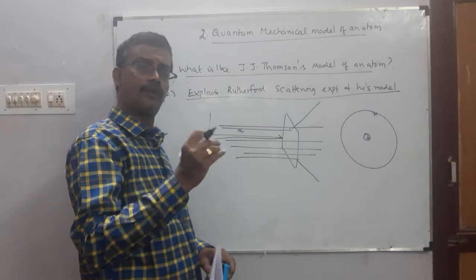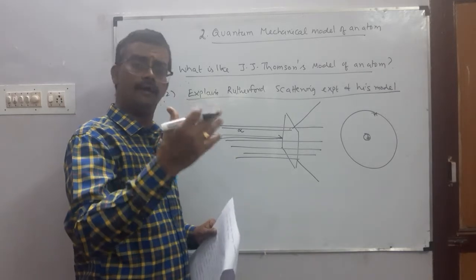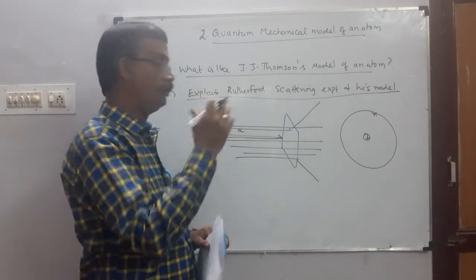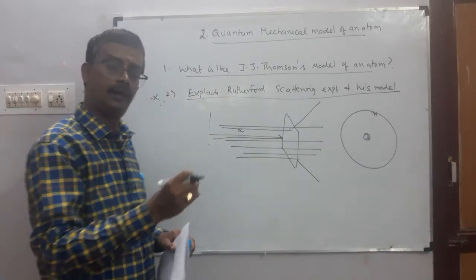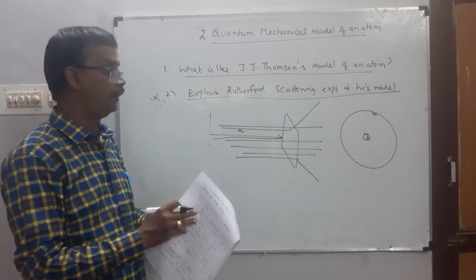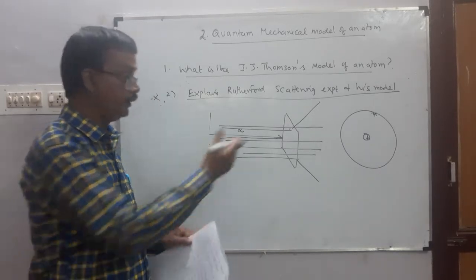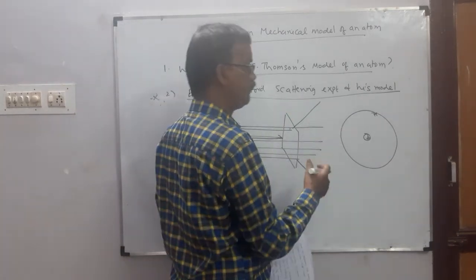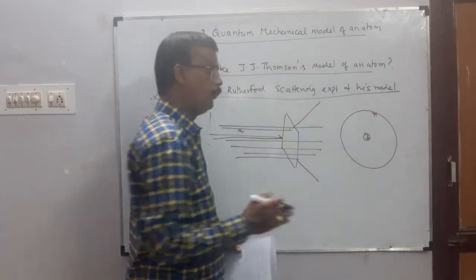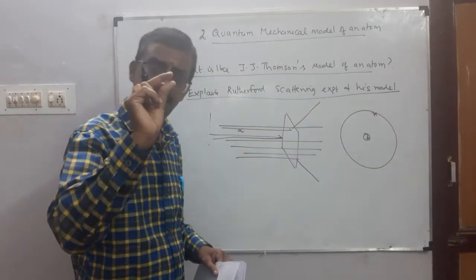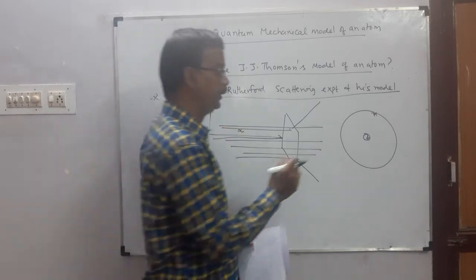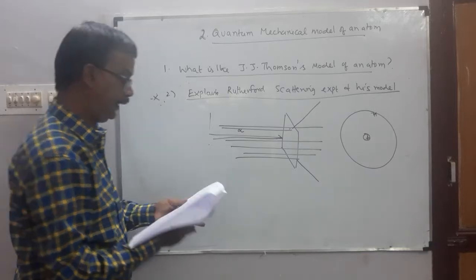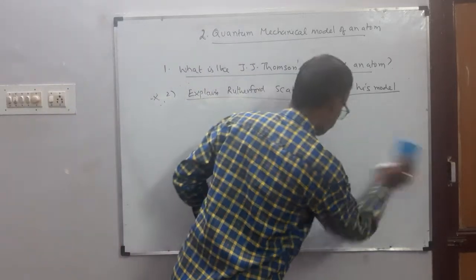Some were deflected through some angle, and very few alpha particles were reflected back by 180 degrees. So based on the observation, he proposed that in an atom there is a tiny positively charged nucleus, with electrons revolving around the nucleus.